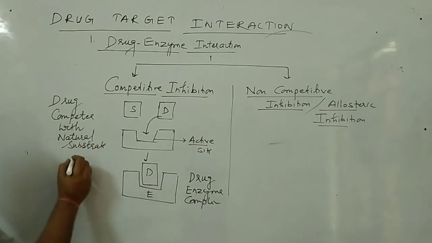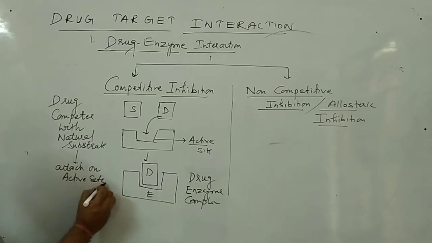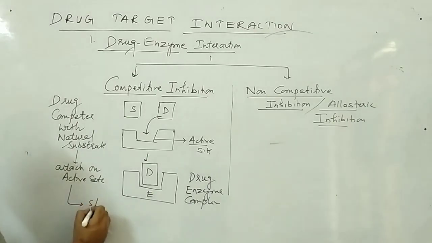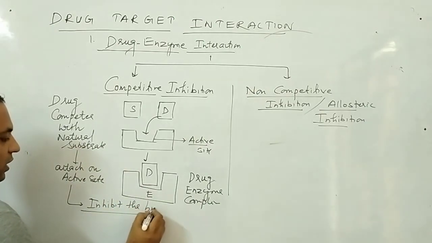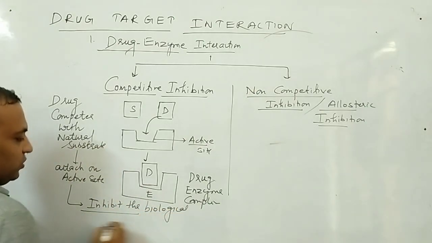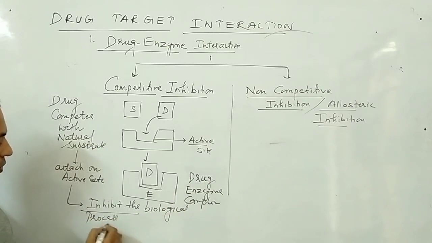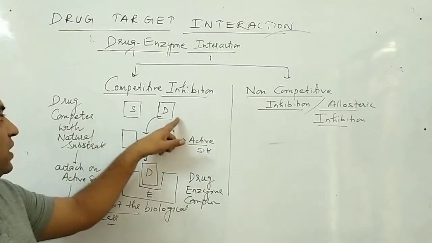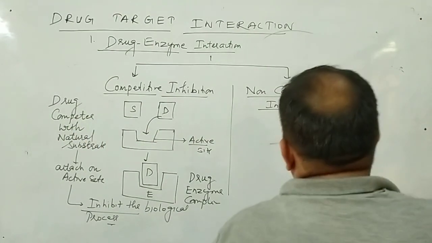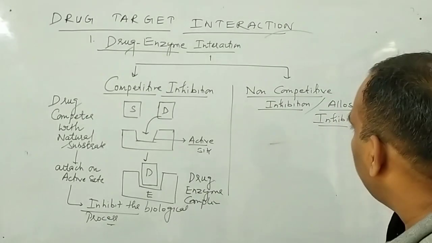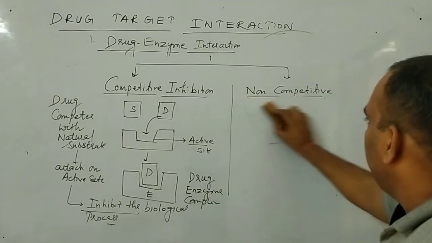The drug competes with the natural substrate, attaches on the active site and inhibits the biological process. Understand now? So since there is a competition between the substrate and the drug, this is said to be the competitive inhibition. Now, the second one is non-competitive inhibition or allosteric inhibition.